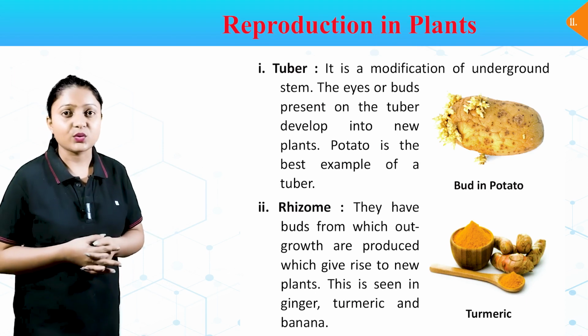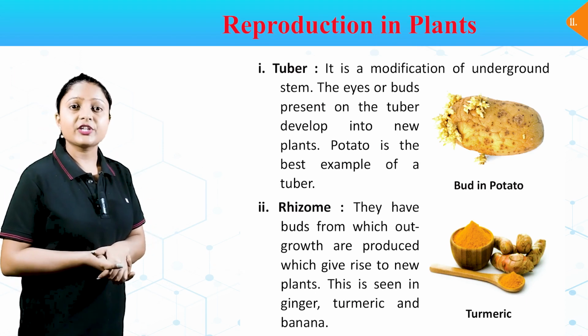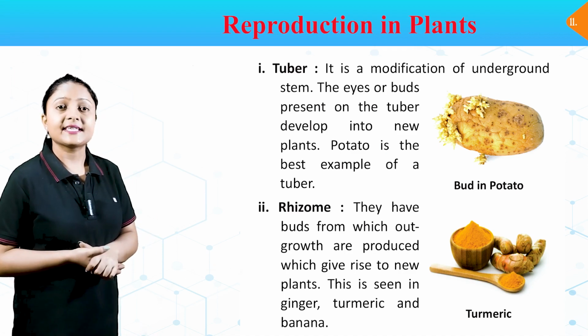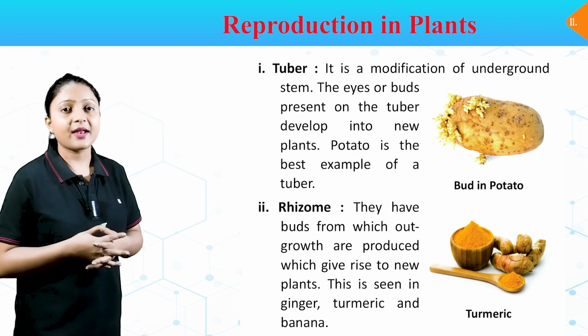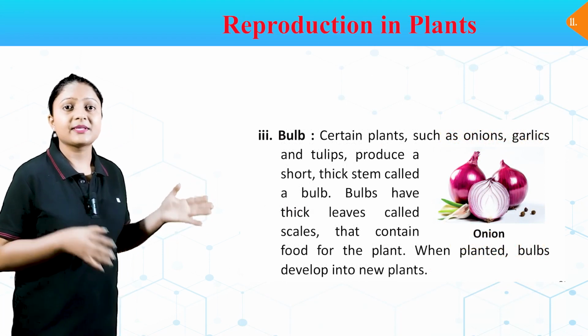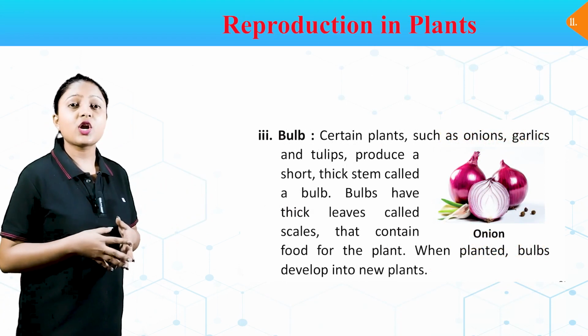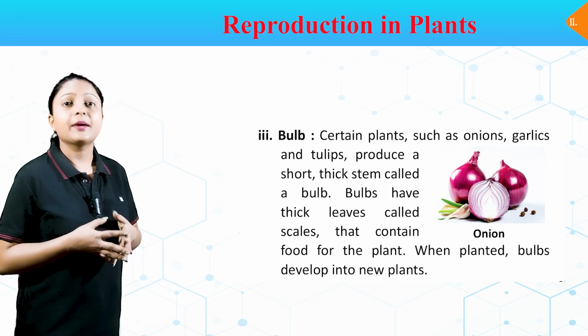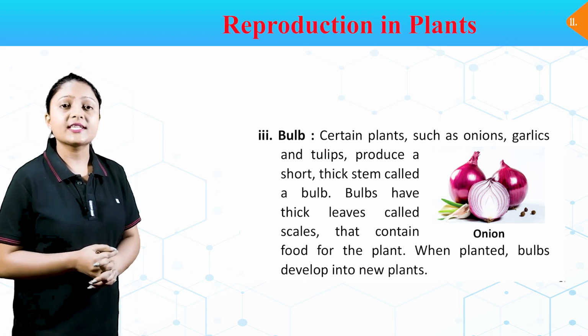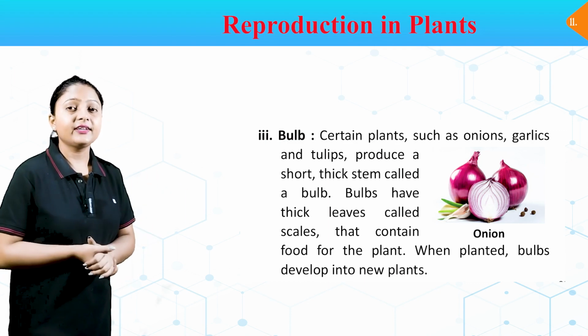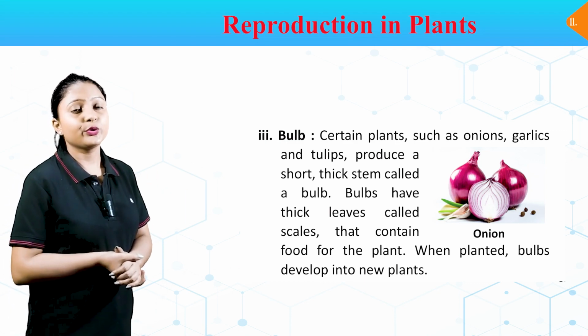Number second, rhizome. They have buds from which outgrowths are produced, which give rise to new plants. This is seen in ginger, turmeric and banana. Number 3, bulb. Certain plants such as onion, garlic and tulips produce a short thick stem called a bulb. Bulbs have thick leaves called scales that contain food for the plant. When planted, bulbs develop into new plants.